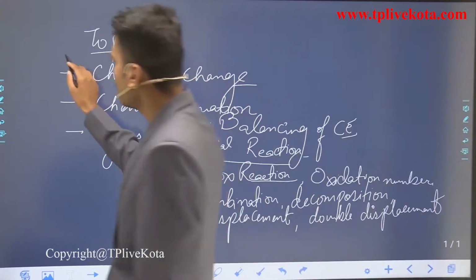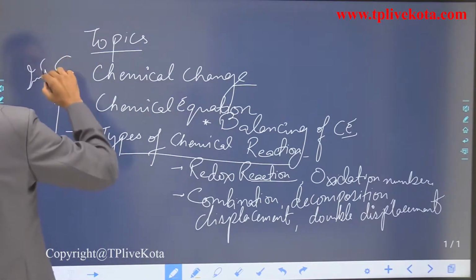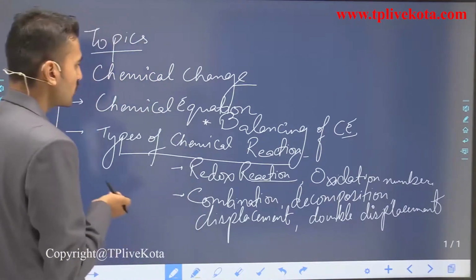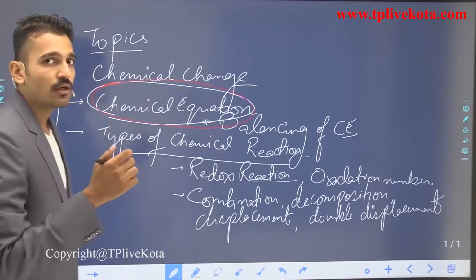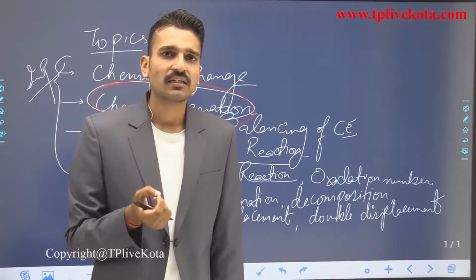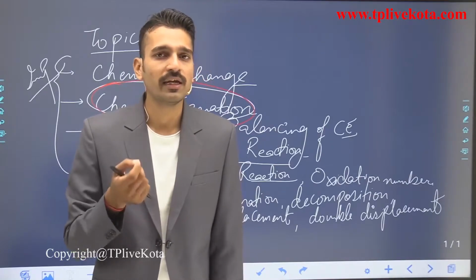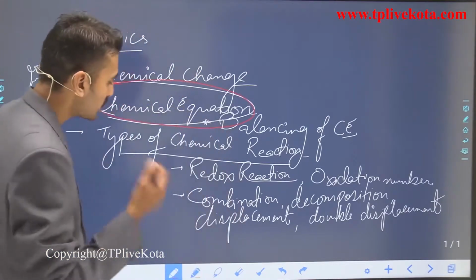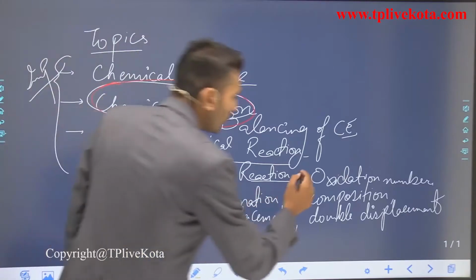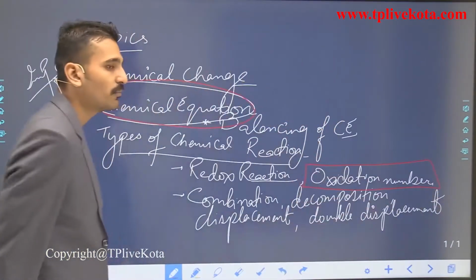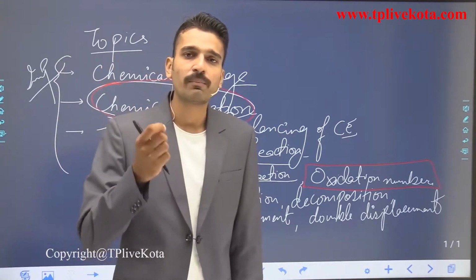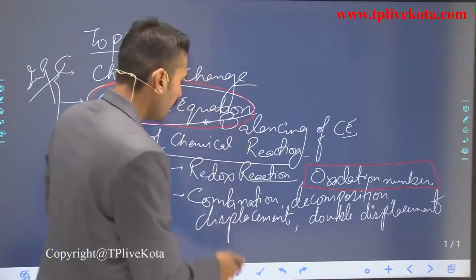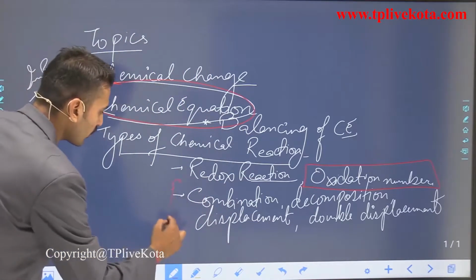These important topics will make the base for your 10th standard and also for competitive level examinations, because most of the questions are asked from this topic. They ask how you can balance a particular equation, so you must know the steps required for balancing a chemical equation. The next important thing is the oxidation number. If you know the oxidation number of any element present in a compound, then you can easily say whether it is a redox equation or not. These name equations are also very important.